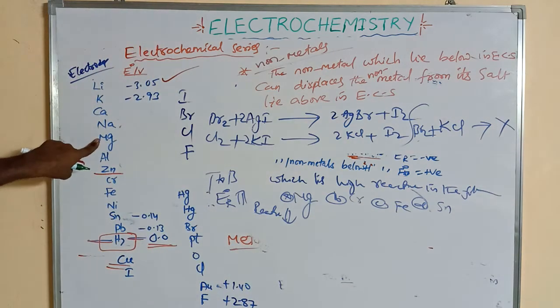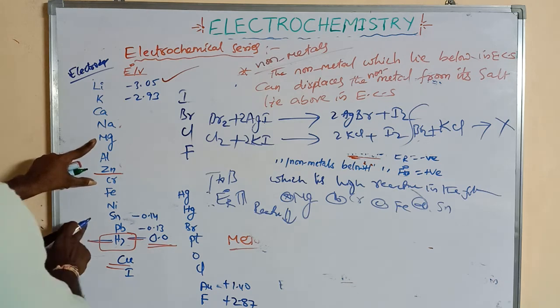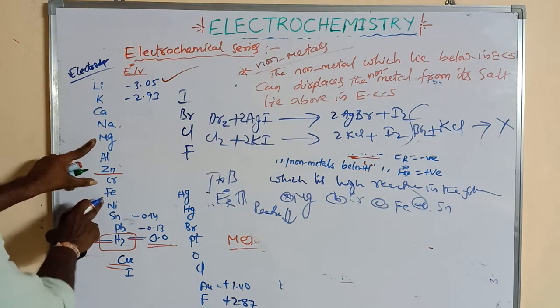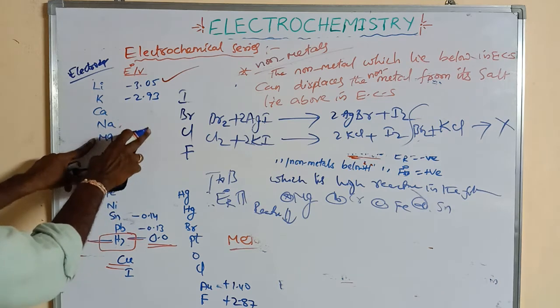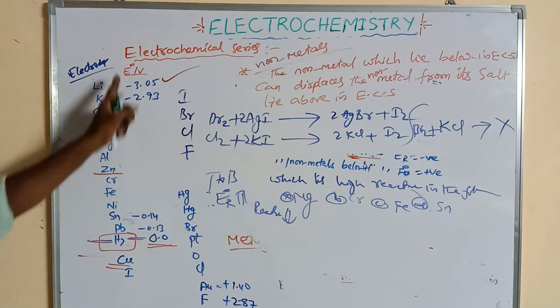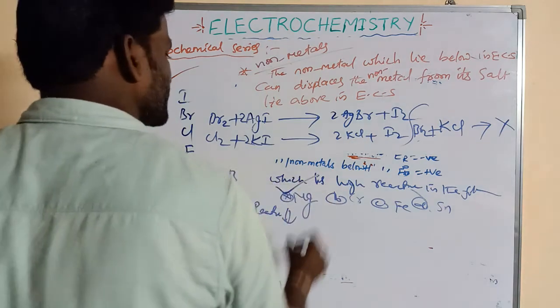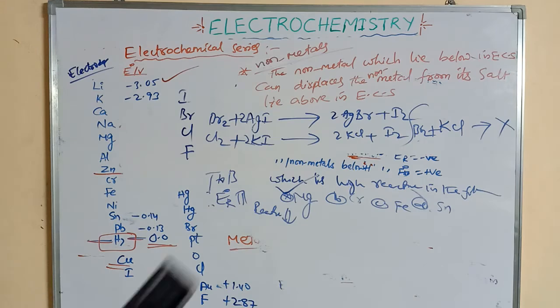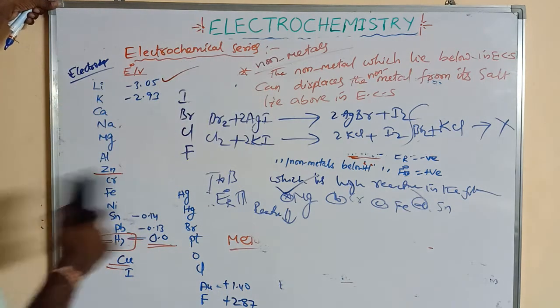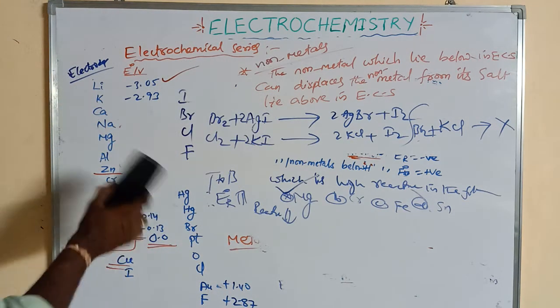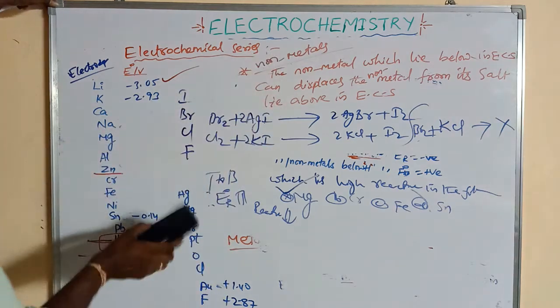So here magnesium, chromium, iron and tin. This is having less reduction potential, less E naught value, so it is more reactive. This is very, very important. By using this we can solve so many questions, right.